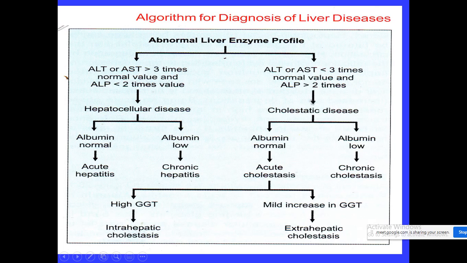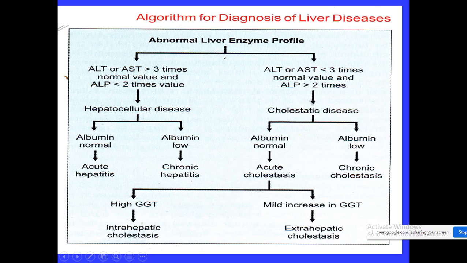So in the diagnosis of liver diseases, albumin concentration plays a very important role, and this is mainly associated with damage to the liver or obstruction to the liver. Now in case of cholestatic disease, if albumin concentration is low, it indicates chronic cholestasis. So this is the algorithm for the diagnosis of liver diseases, which you should remember.